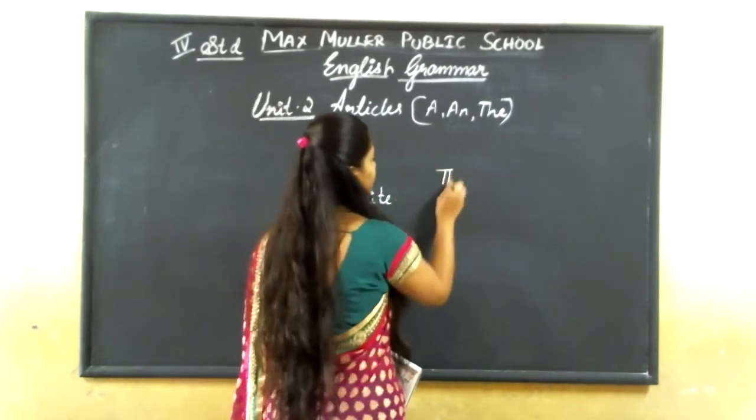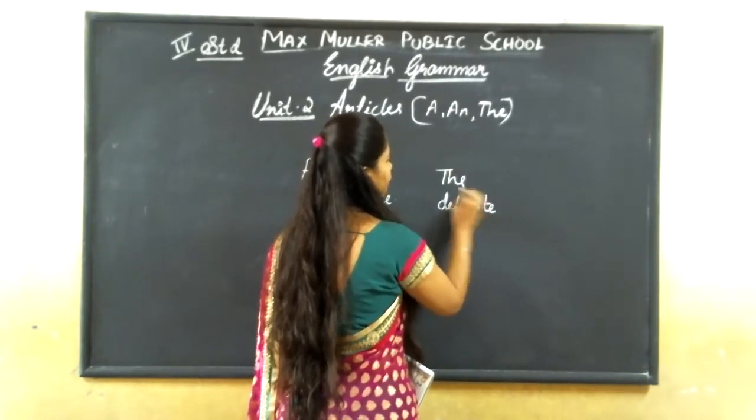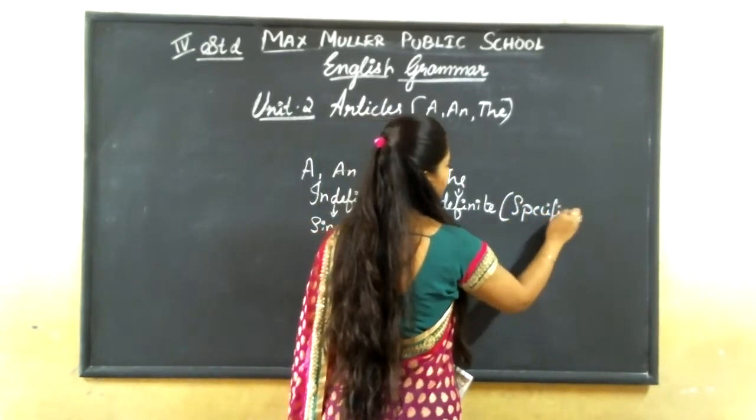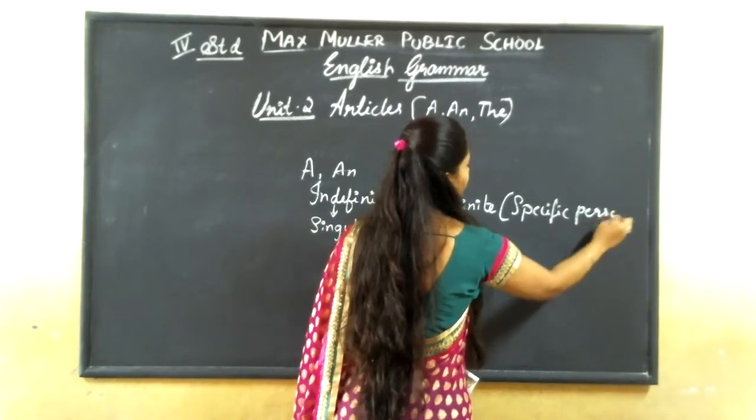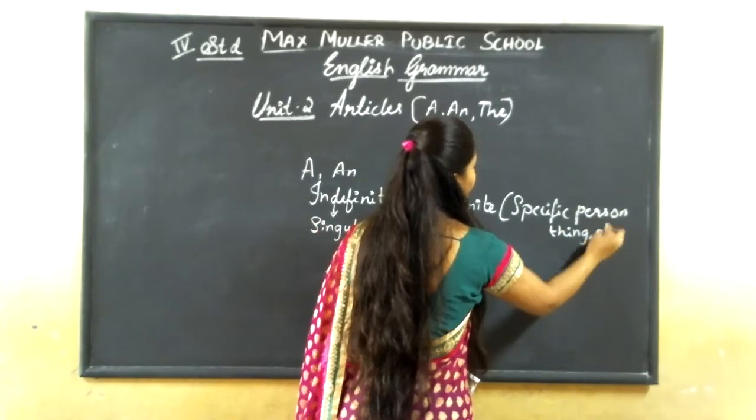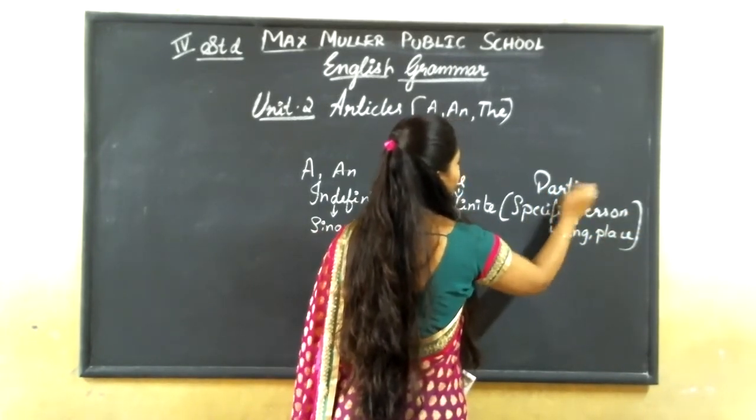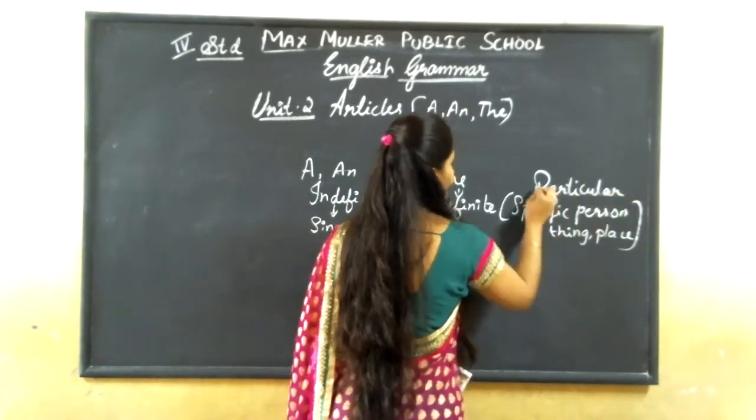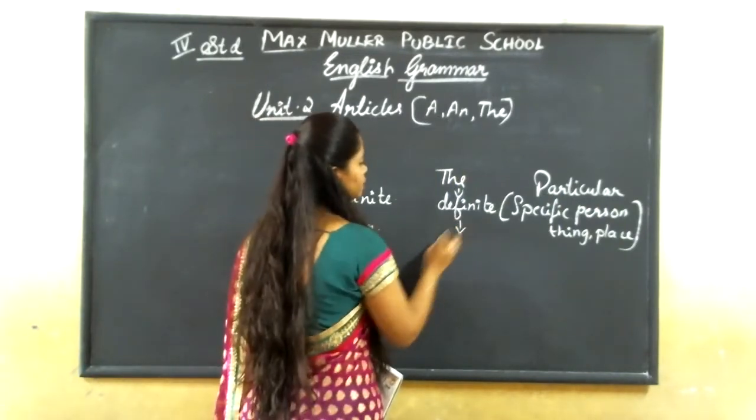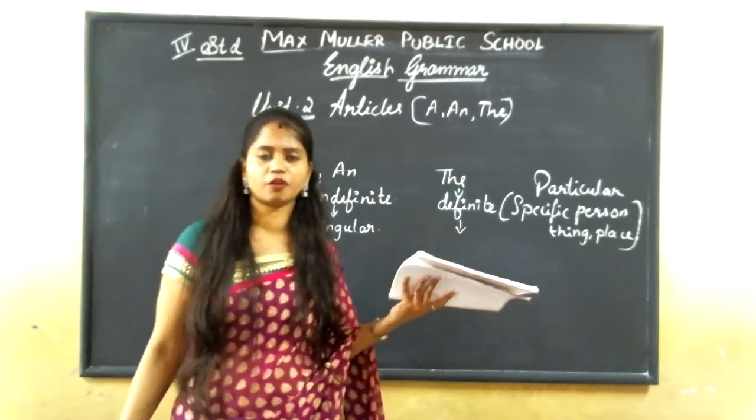But the is a definite article, and we are using it for a specific person or thing or place. Specific in the sense, a particular one, or that particular thing. Only that thing we are using. And we can use this for plural also. Understood? We can use it for plural also.